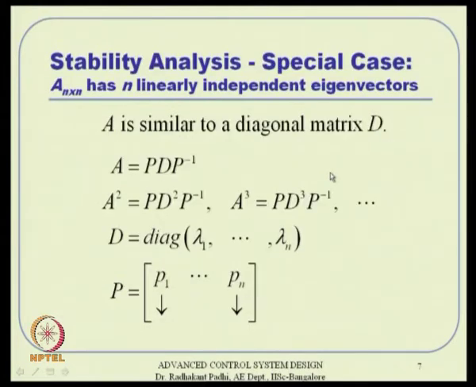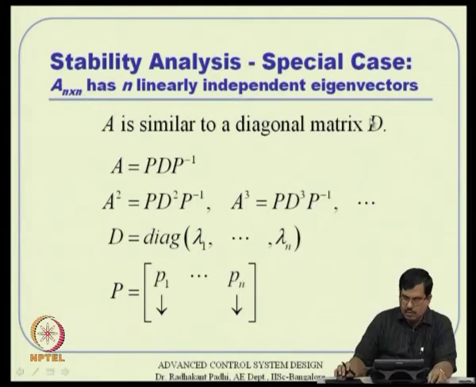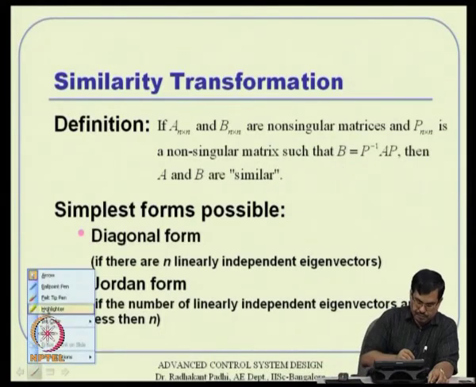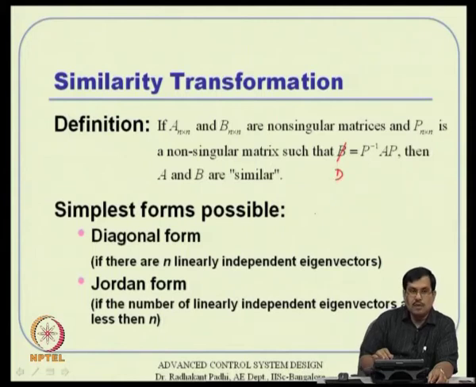So let's consider our stability analysis here. First we will consider that the system matrix A has n linearly independent eigenvectors actually. It does have actually. Okay. Then what you have here is that A is nothing but P D P inverse, that is all I can write. So, B is nothing but D now. If B is P inverse A P, then this B becomes D here. So, then you have D equal to P inverse A P.